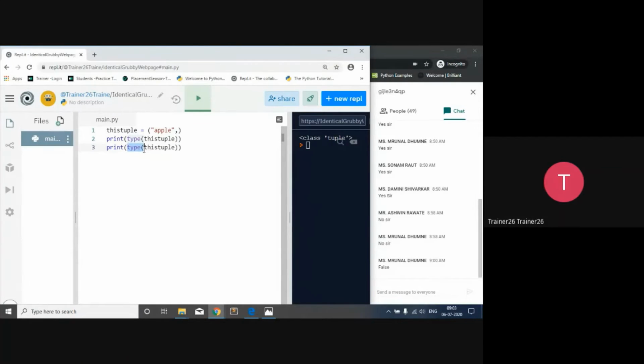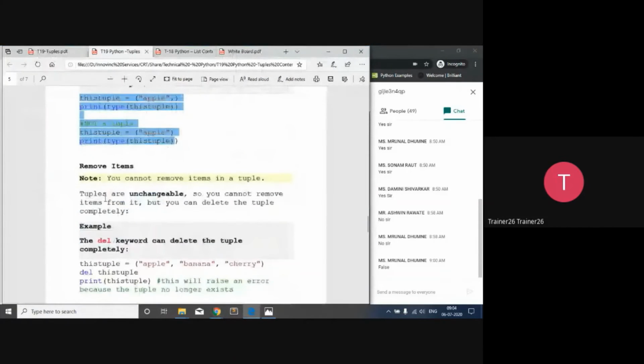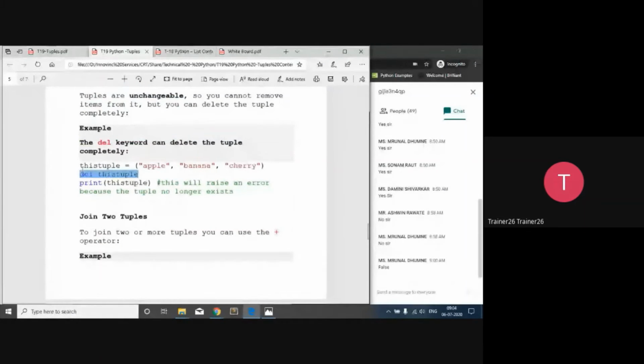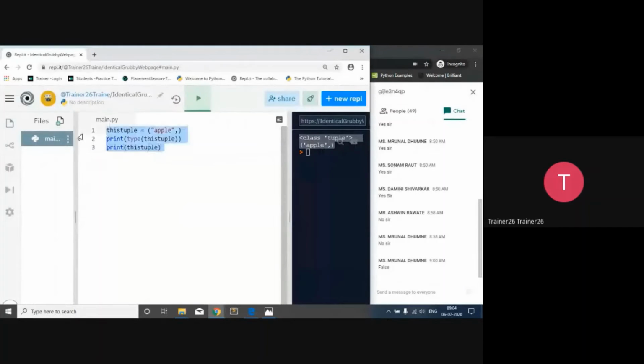So we'll delete this part. So in this way, it is going to print it. So now regarding the tuples, we cannot remove the items, but we can delete a complete tuple. So that possibility is there. We cannot remove the items one by one, but we can remove the tuple. Means we can just delete that particular tuple. That is with the help of del. And I'm going to say delete a tuple. So it will delete completely this tuple. And after that, if I try to print it, so it will have an error.